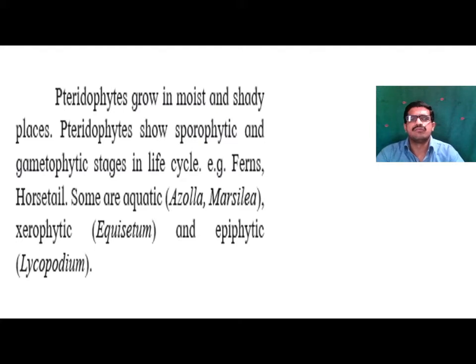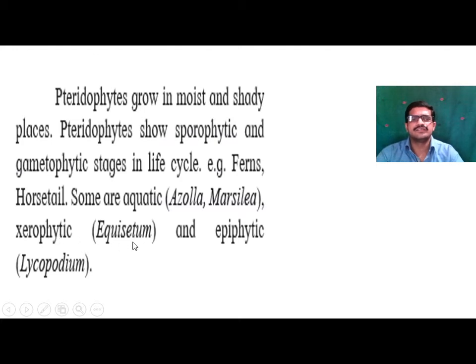For example, fern and horsetail are some examples. Some aquatic plants are Azolla and Marsilea, a xerophytic plant is Equisetum, and an epiphytic one is Lycopodium. So these are some examples of the pteridophytes. Some pteridophytes are aquatic in nature, that is, they grow in water, for example Azolla and Marsilea. Some are found in xerophytic conditions where sunlight and temperature are high.